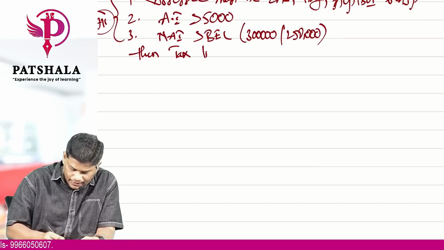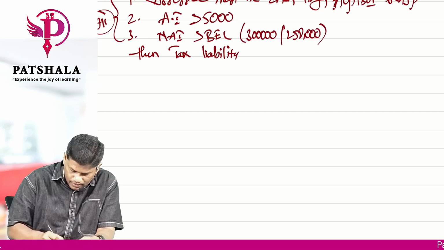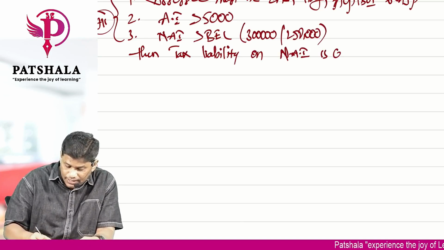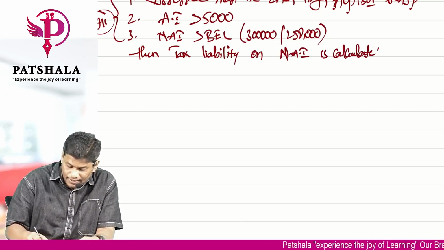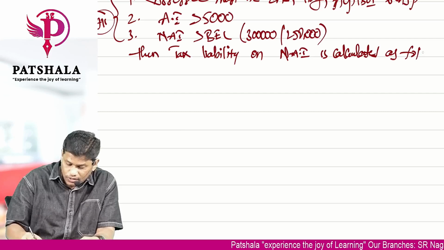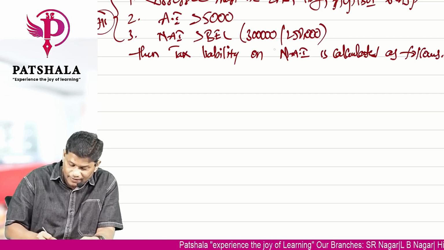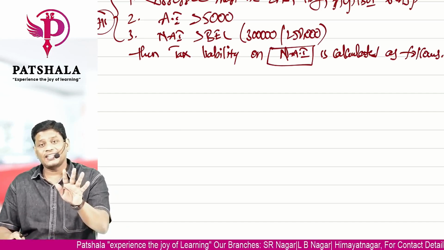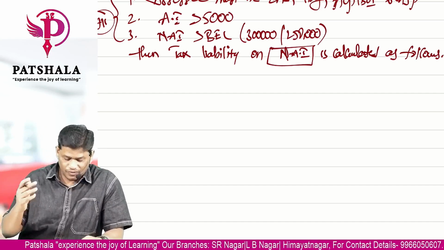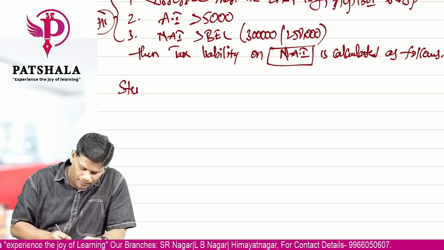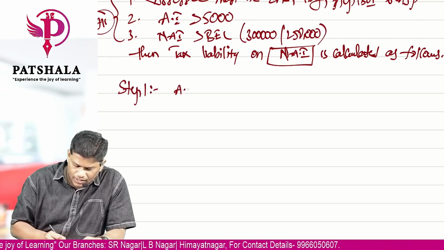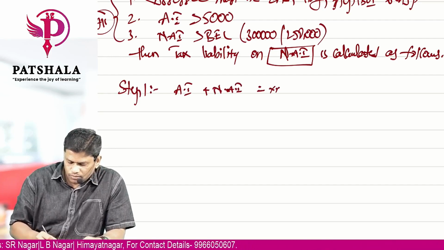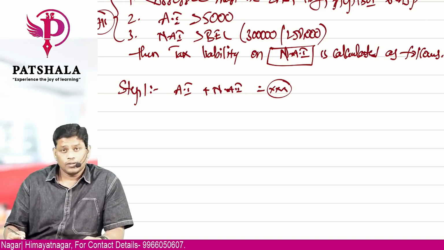tax liability on non-agricultural income is calculated as follows. Please understand this carefully. We are calculating the tax liability only on non-agricultural income. Agricultural income remains exempt. What is that? First, the steps. Step 1: agricultural income plus non-agricultural income. Take both, add, and find out the total.